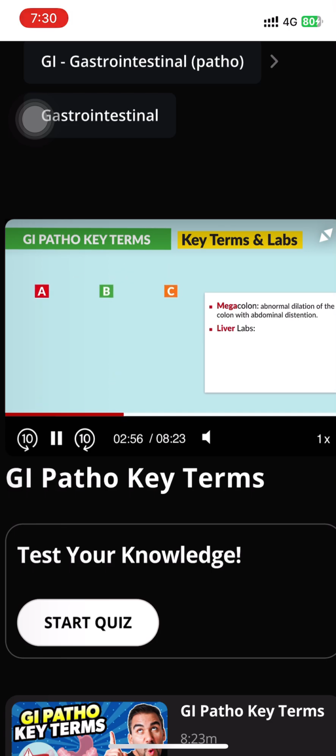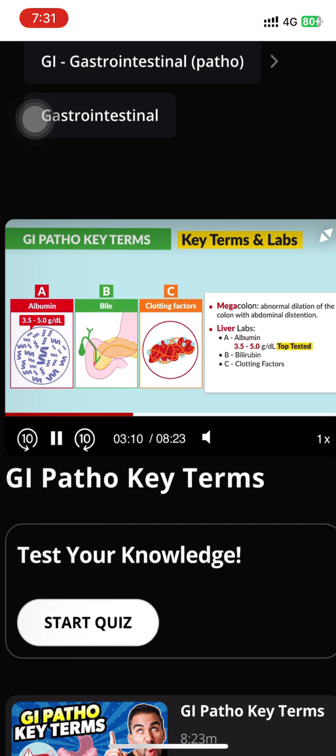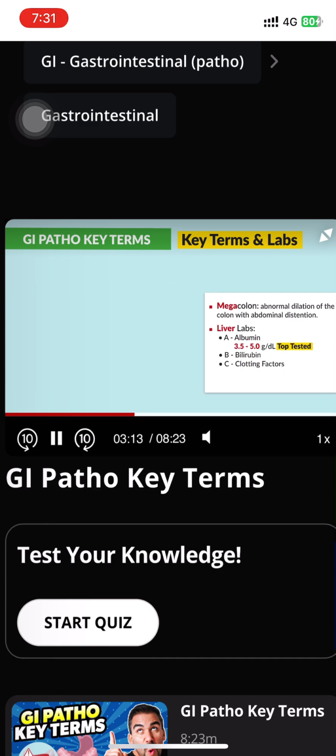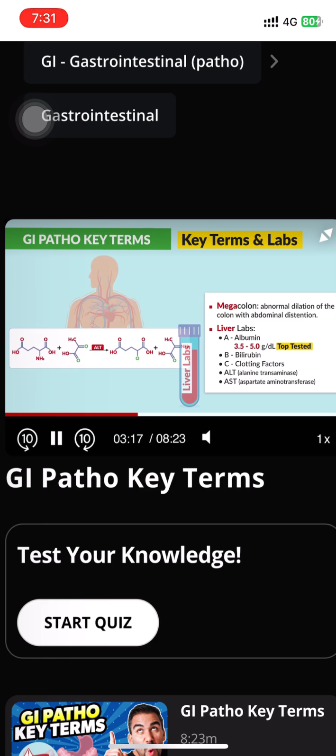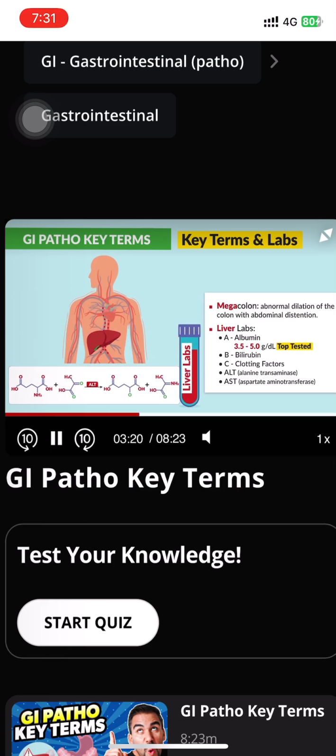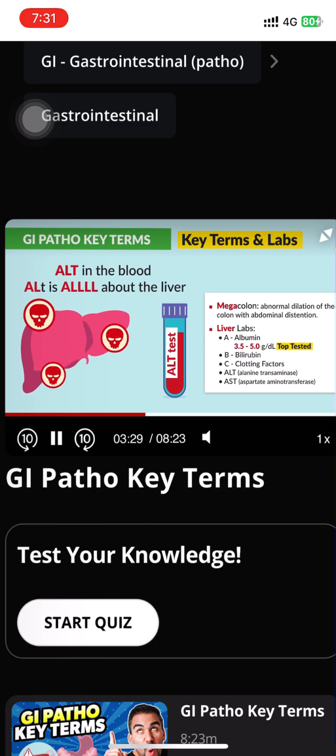So you must know the ABCs of the liver. The liver produces A for albumin, 3.5 to 5.0. So you must know these key numbers as it's the top tested. Now B is for bilirubin, C is for clotting factors, and the two liver enzymes to know are ALT and AST. When the liver cells are damaged, they release ALT into the bloodstream. So an ALT test measures the amount of ALT in the blood. So just think ALT is all about the liver.